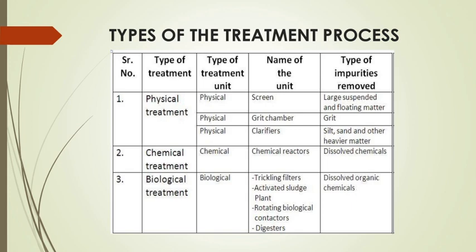In grit chambers, there are the horizontal flow grit chamber and the aerated grit chamber. These two chambers can be used for removal of grit. After removal, we can wash the grit to remove the organic solids, and after that we can dispose of the grit by dumping, burying or sanitary landfilling. So this is about the grit which can be removed by the grit chamber.